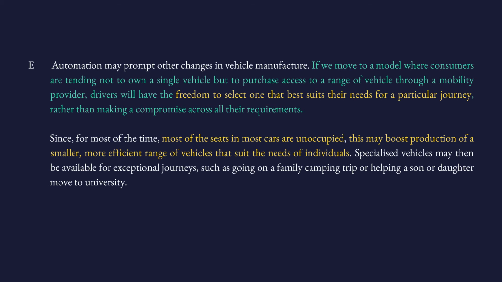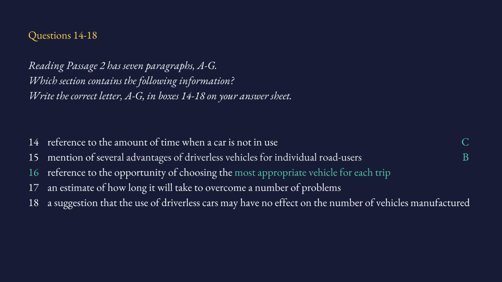Another example is here. Specialized vehicles may then be available for exceptional journeys. What are those exceptional journeys? Journeys such as going on a family camping trip, helping a son or daughter move to a university. So clearly, paragraph E gives us all sorts of examples about most appropriate vehicles for each trip.